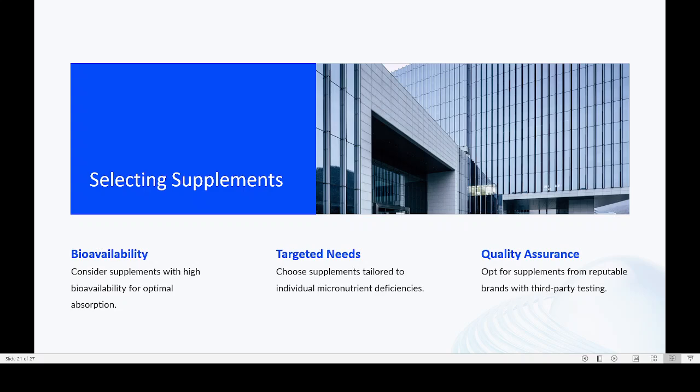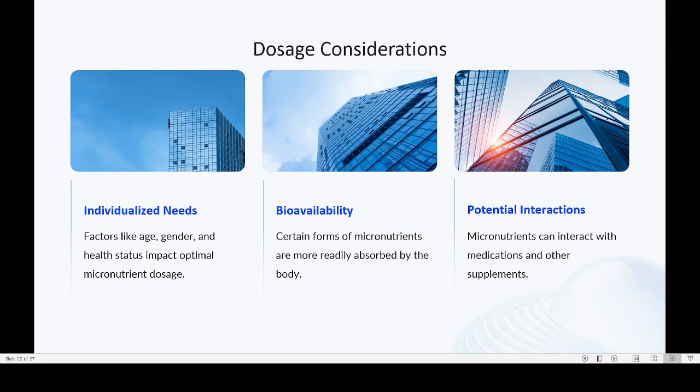In that situation, the people will face a lot of deficiency diseases. So that is another situation. Then dosage consideration. That normally depends on the age of the person, gender, health status, and impact on optimal micronutrient state. So this is something that has to be considered while giving it.